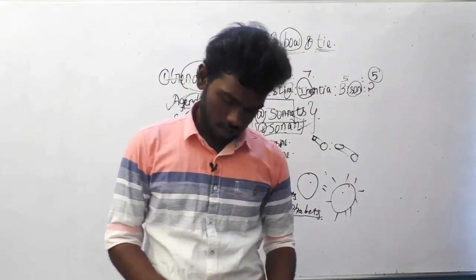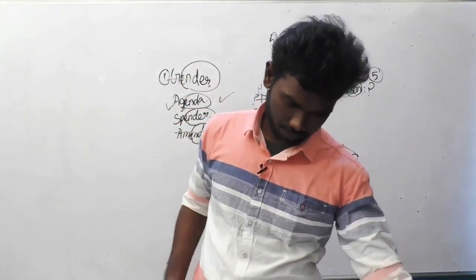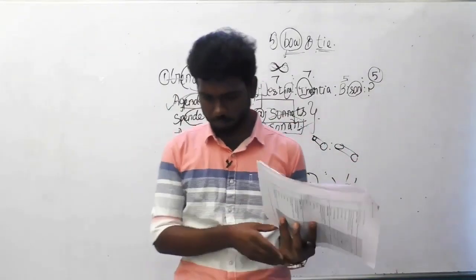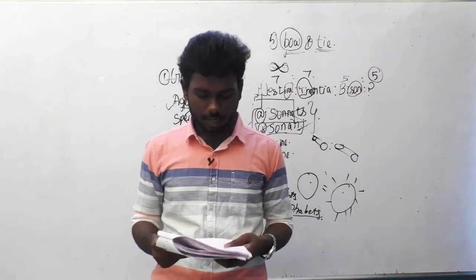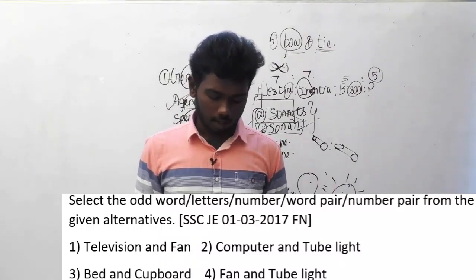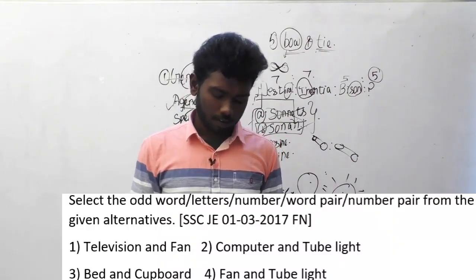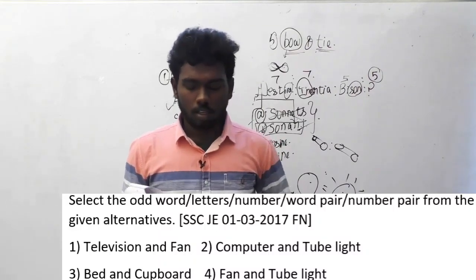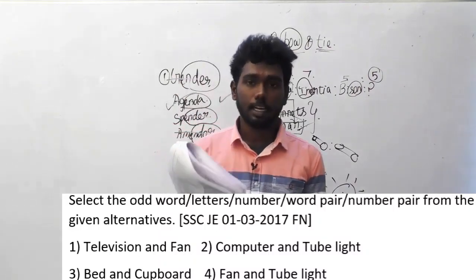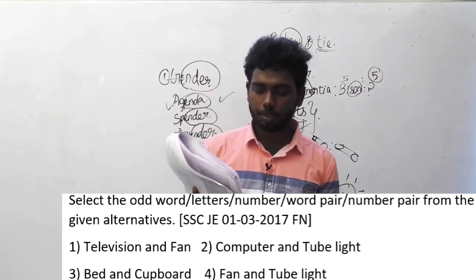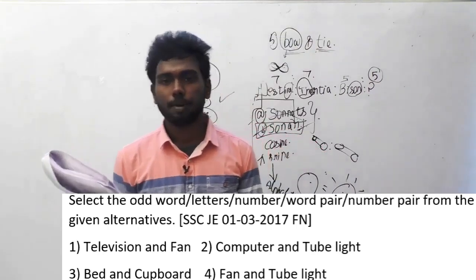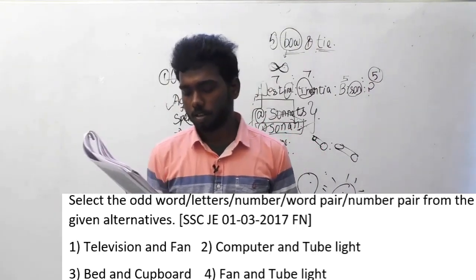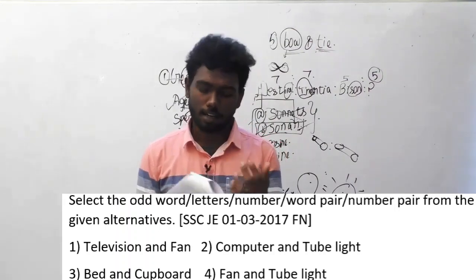Let's move on to the 94th question of SSC JE. Select the odd word or letters or number or word pair or number pair from the given alternatives. Option A, television and fan. Option B, computer and tube light. Option C, bed and cupboard. Option D, fan and tube light.